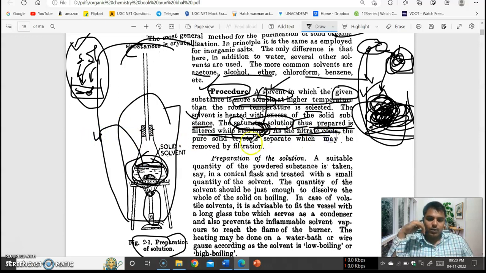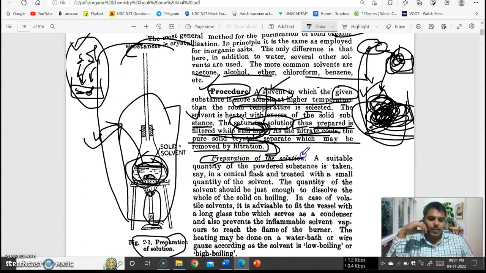As the filtrate cools, the pure solid crystals separate, which may be removed by filtration. After filtration, various other processes have to be employed.